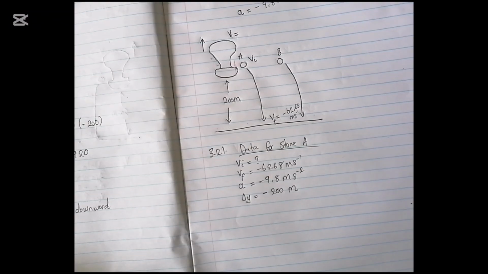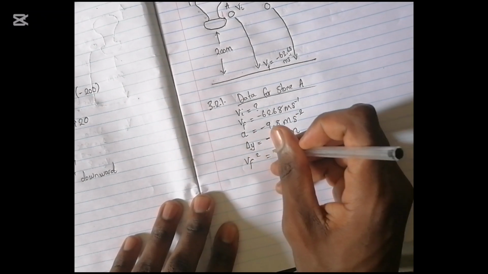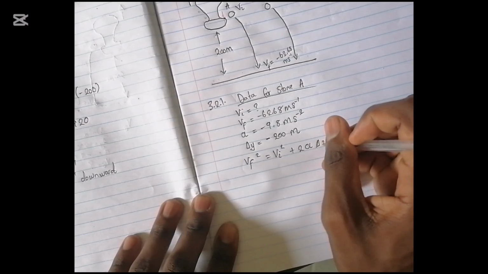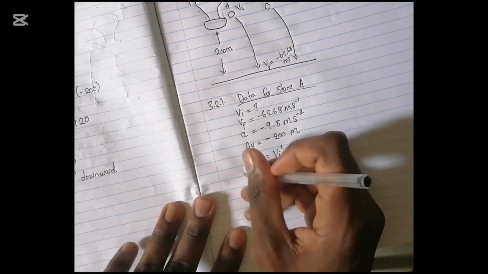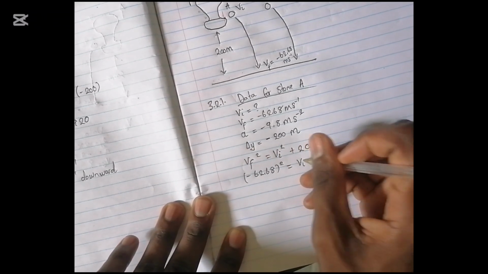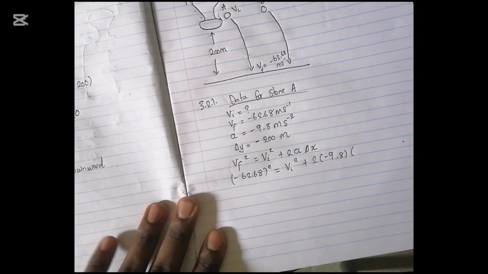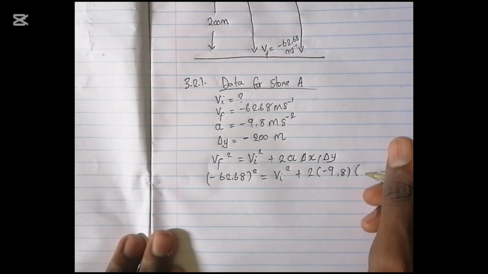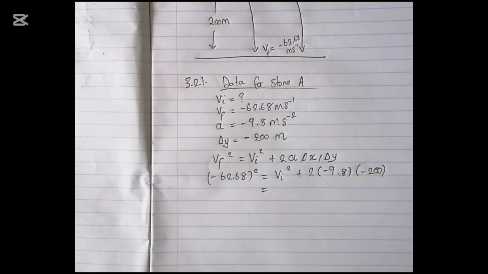So by this data we have to calculate V initial. Hence, we will use the kinematics equation, the equation of motion. We will choose our second equation of motion, which says Vf squared is equal to Vi squared plus 2a change in X. Vf squared, we have negative 62.68 squared, equal to V initial, which is what we are looking for, plus 2 into negative 9.8, then change in X or change in Y, because here we are dealing with a vertical motion, it will be negative 200.